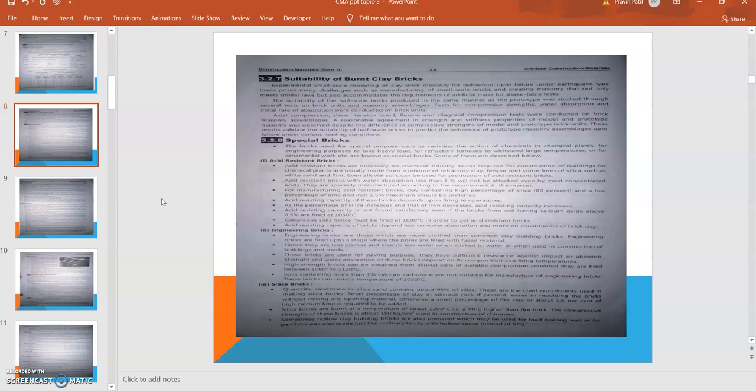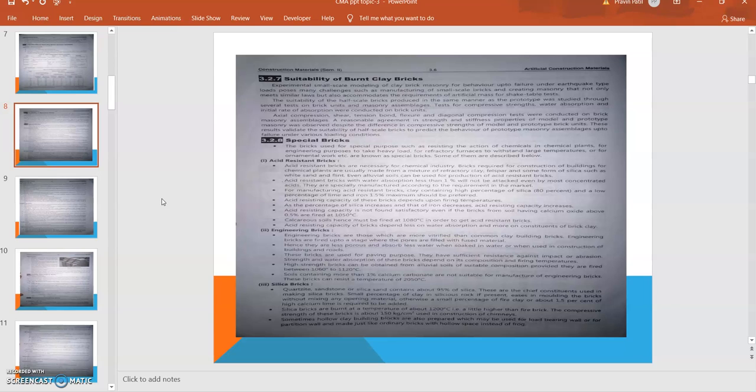These bricks are used for paving purposes. They have sufficient resistance against impact and abrasion, and good strength. Water absorption depends on composition and firing temperature. High strength bricks can be obtained from alluvial soils. The temperature is around 1060 to 1120 degrees Celsius.